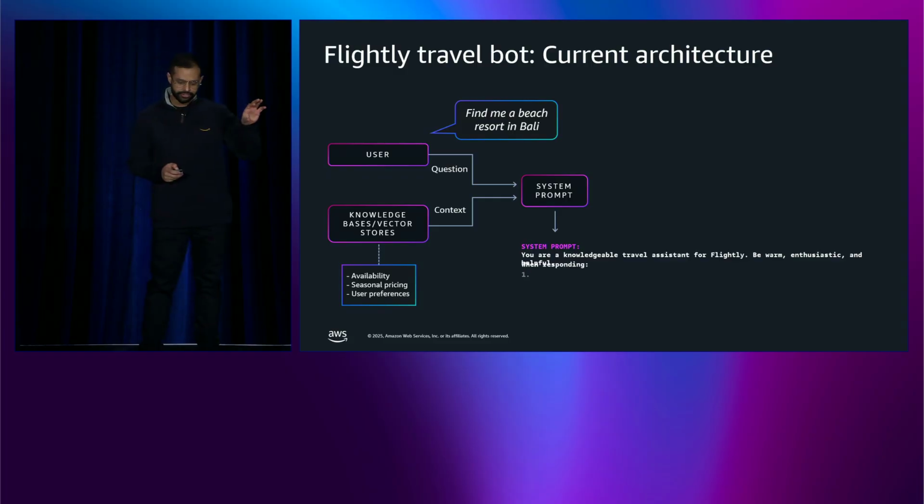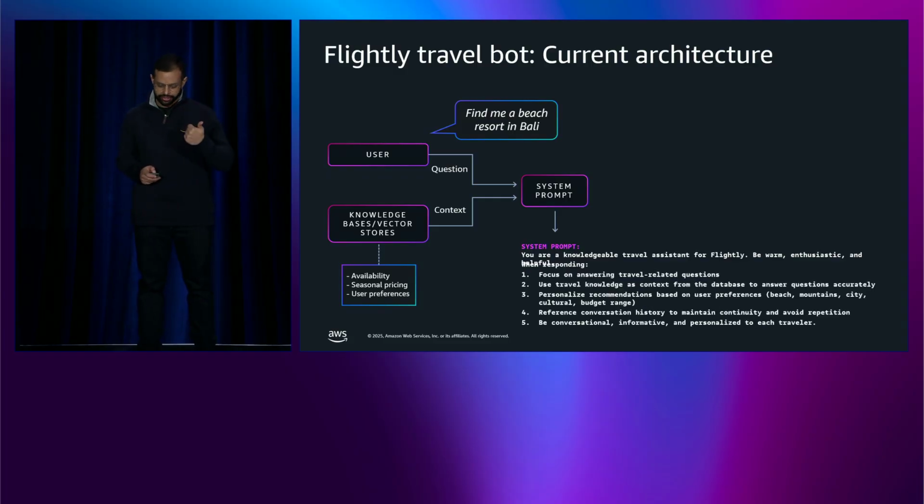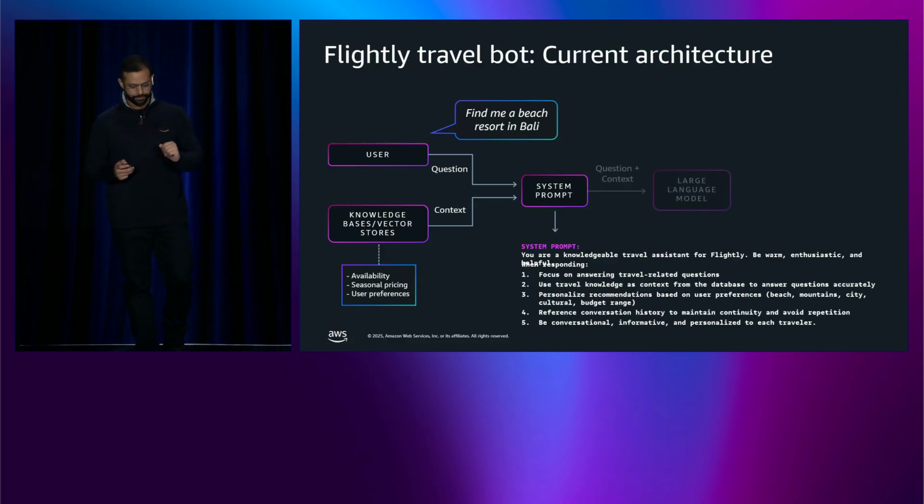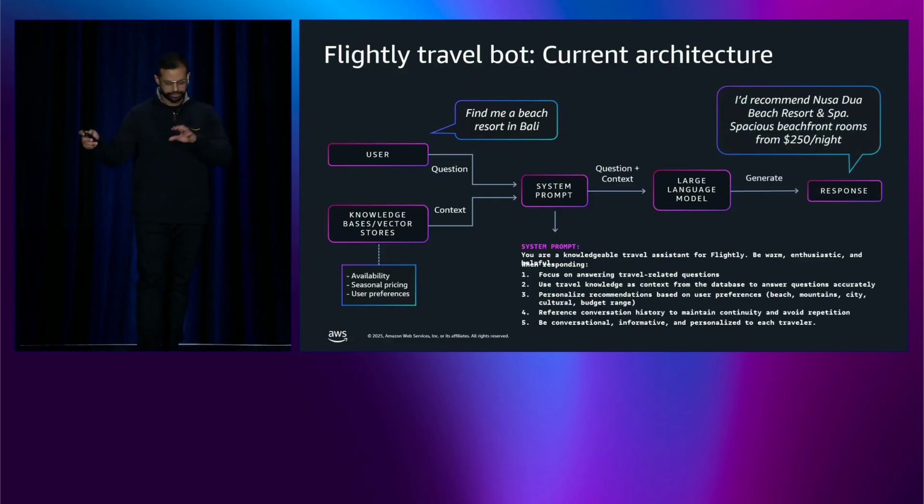The system prompt does two things. It defines behavior: answer travel questions, reference the knowledge base, maintain conversation history. And it sets personality: be warm, enthusiastic, helpful. This enriched prompt plus the user's question gets sent to a large language model, which then generates a tailored response. Now, for a single turn conversation, a single user asking this question, this architecture works great. This is perfect.